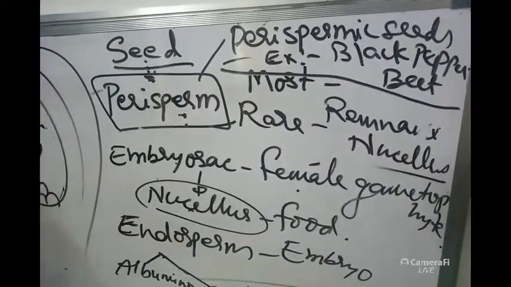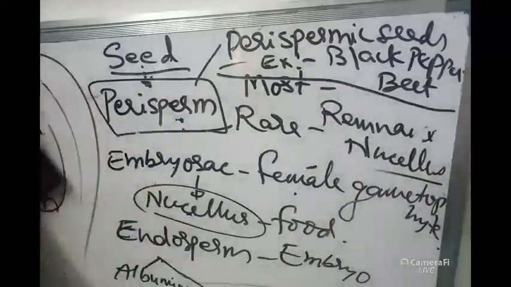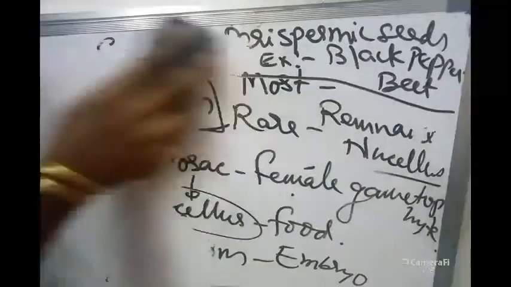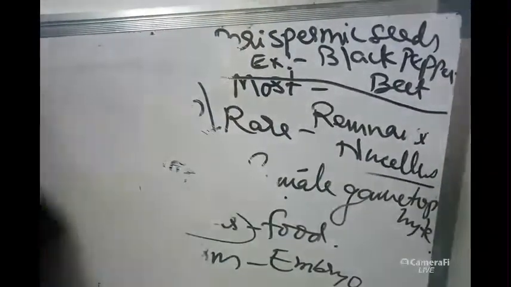This is about seed structures, meaning what are the different structures present in the seed. Very important structures are seed coats, seed pore, stalk of the seed, hilum, and coming to endosperm, perisperm, the embryo will be forming inside the cotyledons.